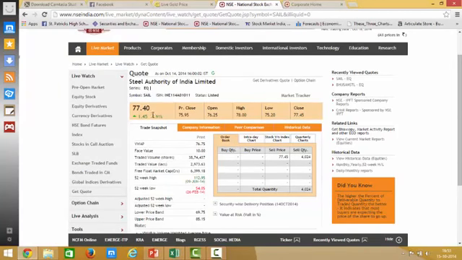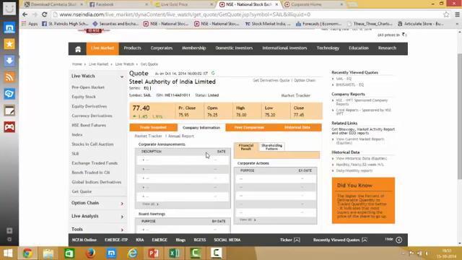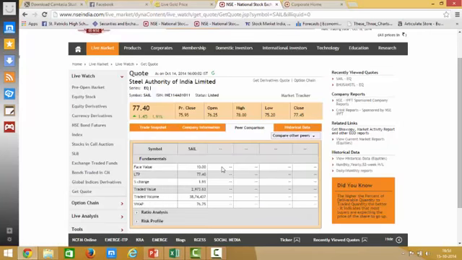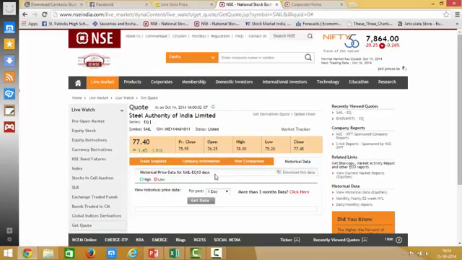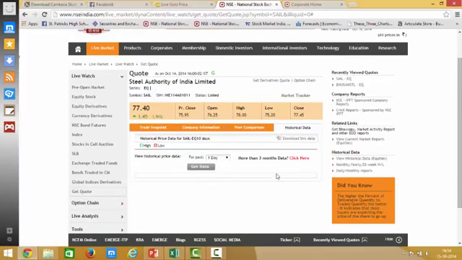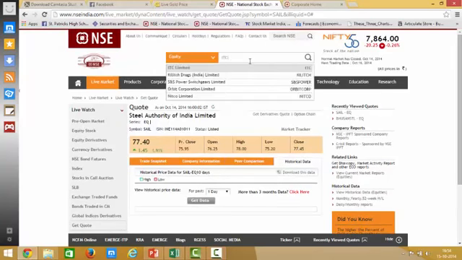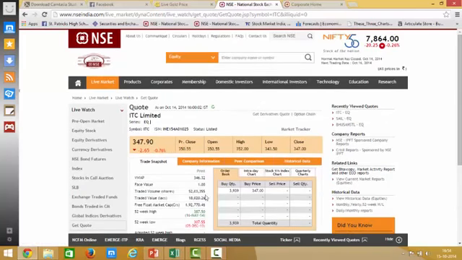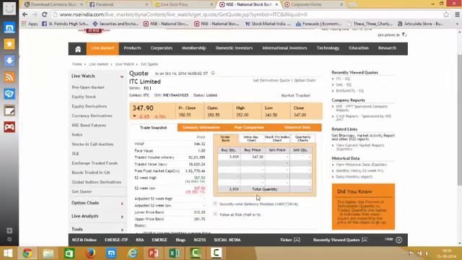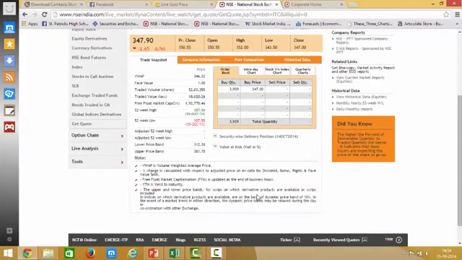You will get all the information about that particular company here. We can see the current price of Steel Authority of India and the previous price, and what is the opening price for the day, the highest price for the day, the lowest price for the day, and various company information, the competitors' information, the historical data about the company. Everything we can see in this particular space. Any company you want, you can just give the code of the company and select. You will get all the information with respect to that company here.